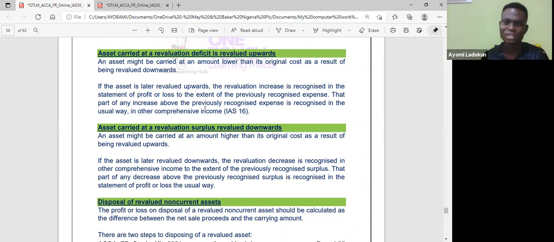This is the logic: if an asset that has been previously revalued downward is now revalued upward, that revaluation increase would normally have gone to OCI. But because there is a loss already recorded in profit or loss, I will first take the upward revaluation to profit or loss and take it out. If I have a balance, I will then take it to my OCI. That's what they call reversing a previously recognized revaluation loss. Let me see whether what I've just explained is written.